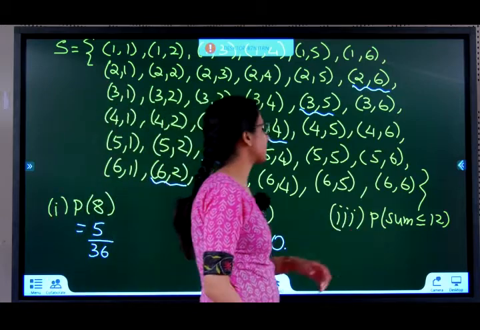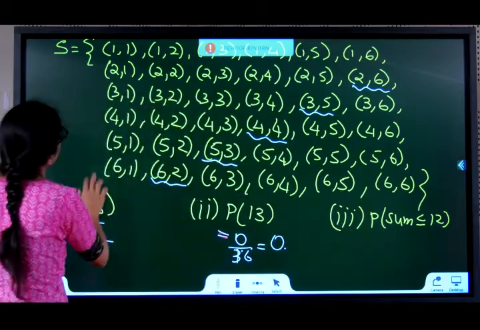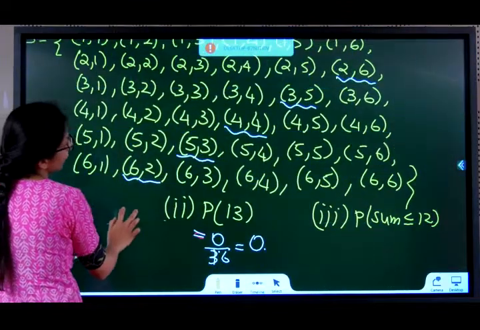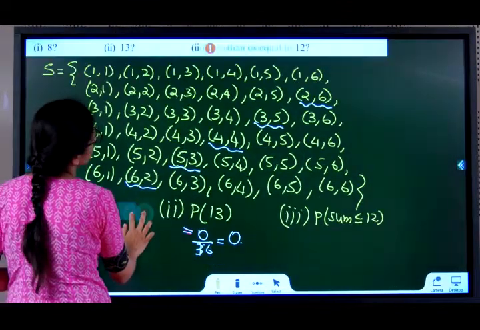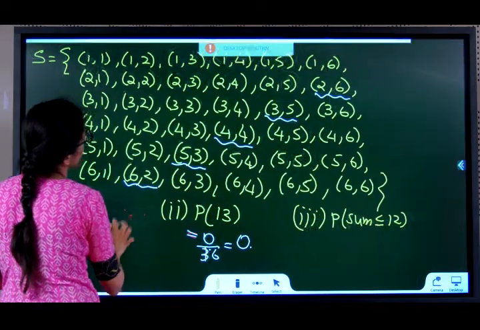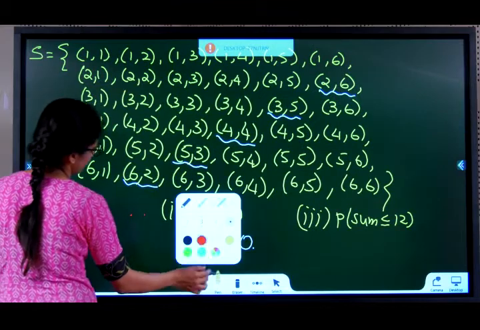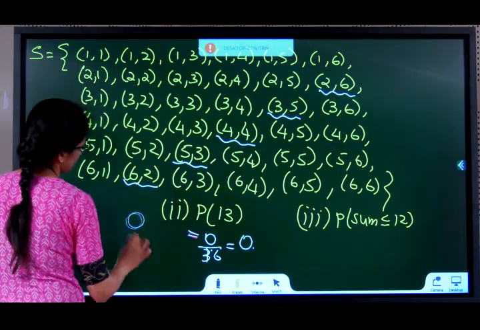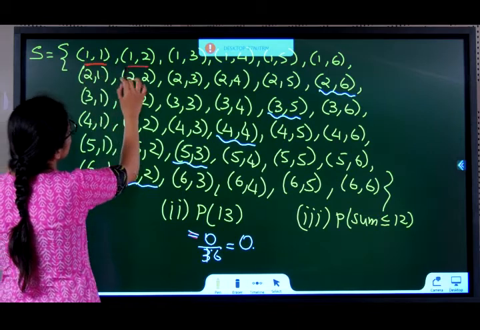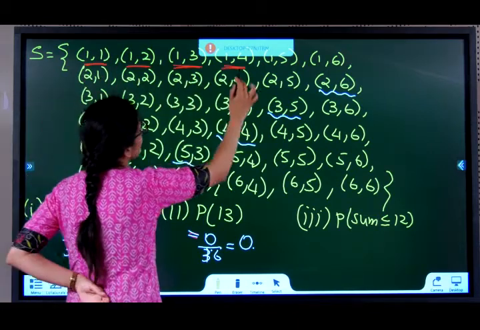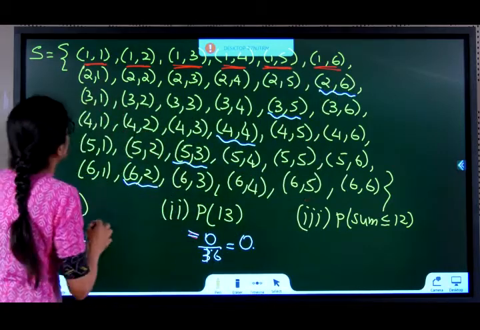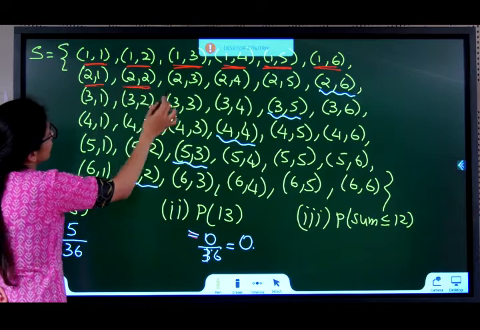Probability of getting a sum less than or equal to 12. They have told less than or equal to 12. So, take all the sums where you get less than or equal to 12. Okay, let's begin. 1 plus 1 less than 12, 1 plus 2 less than 12, 1 plus 3 less than 12, 1 plus 4 less than 12, 1 plus 5 less than 12, 1 plus 6 less than 12, 2, 1 less than 12.